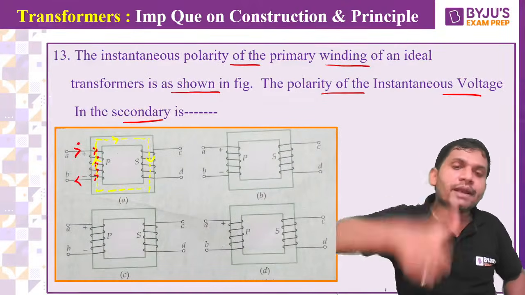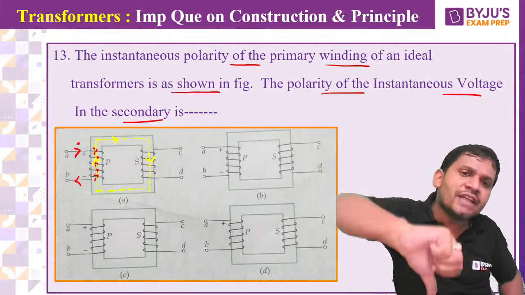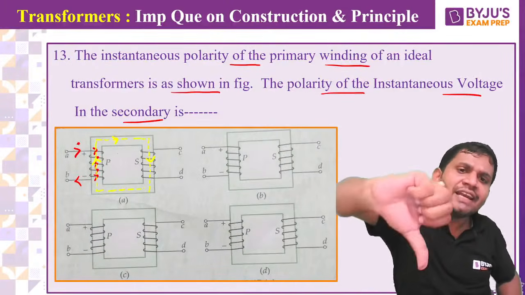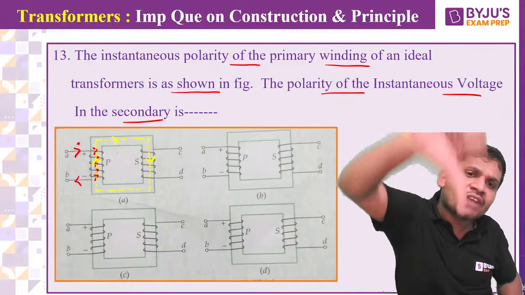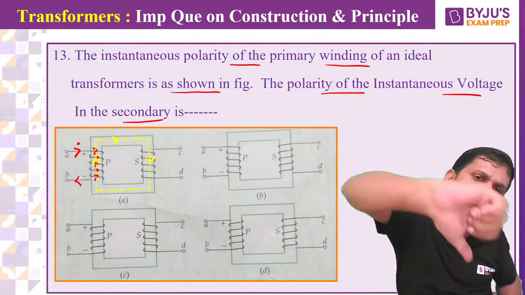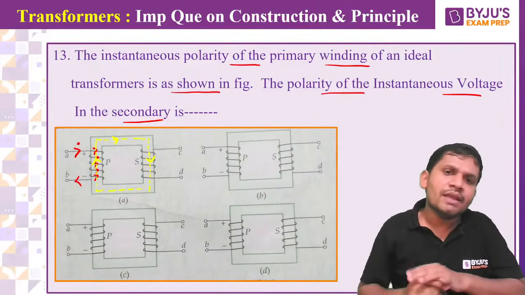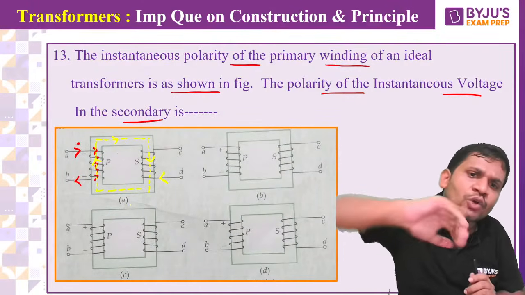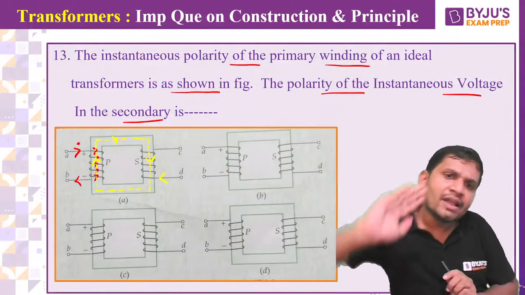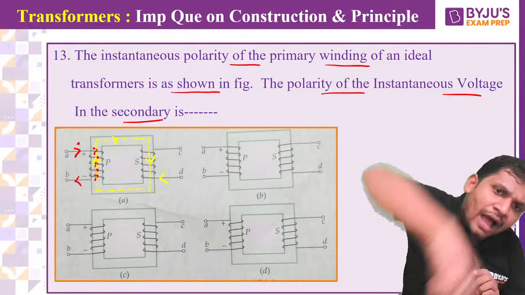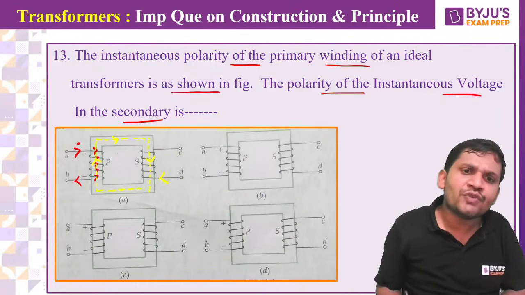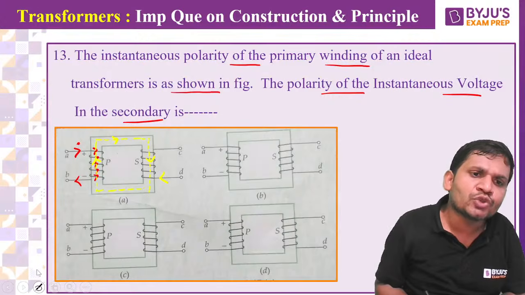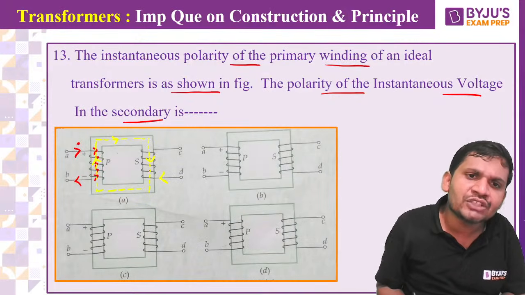Come on, students. Now, here I want the flux direction to be like this. In the secondary winding, apply the right hand thumb rule. If the flux direction is like this, then the current must be like this. This is the direction of the current, student. Then see the sense of winding. Current is going inward, again it is coming outward. That's why this is the direction of the current, because to satisfy this direction of flux, this is the direction of the current.